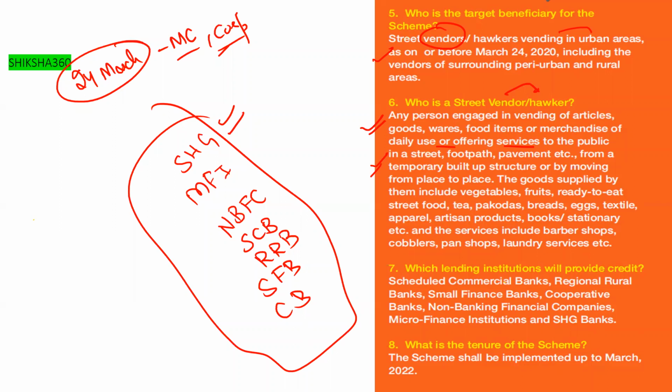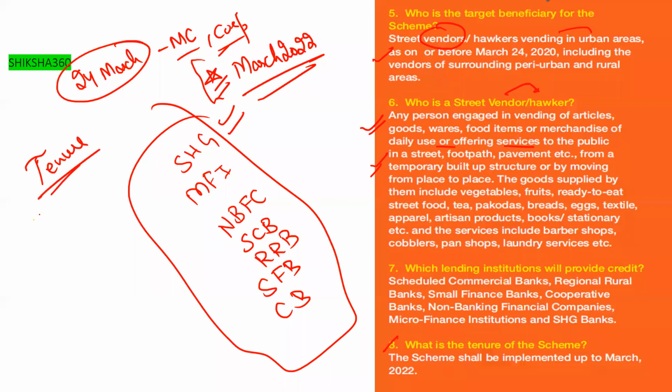Next one. What is the tenure of the scheme? The scheme shall be implemented up to March 2022. So please tell me fast, am I audible to all of you properly or not, as some students are facing issues. So basically, what is the tenure? Tenure is March 2022. This is the tenure.